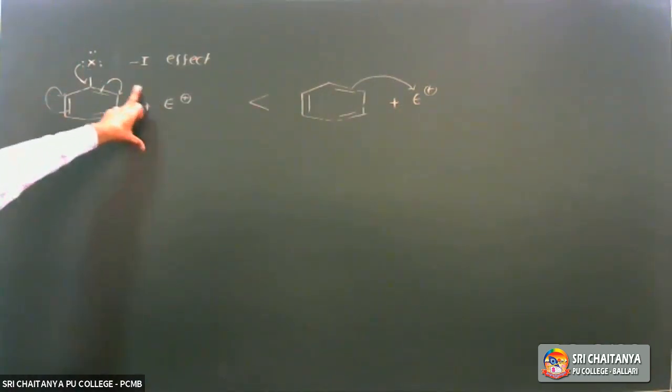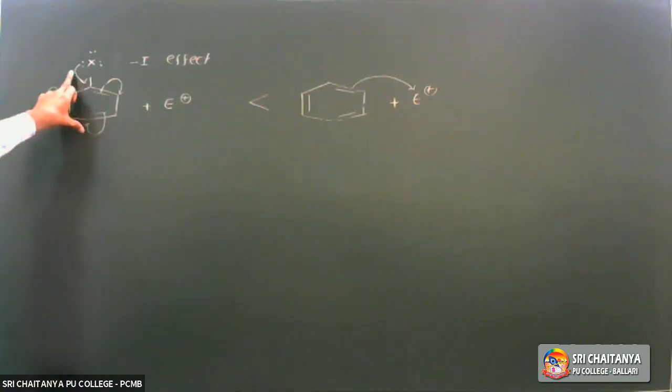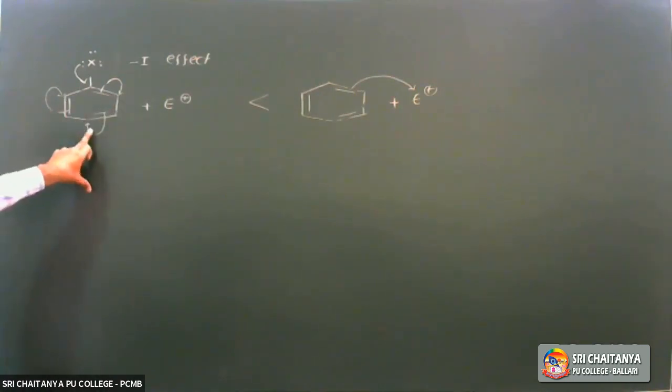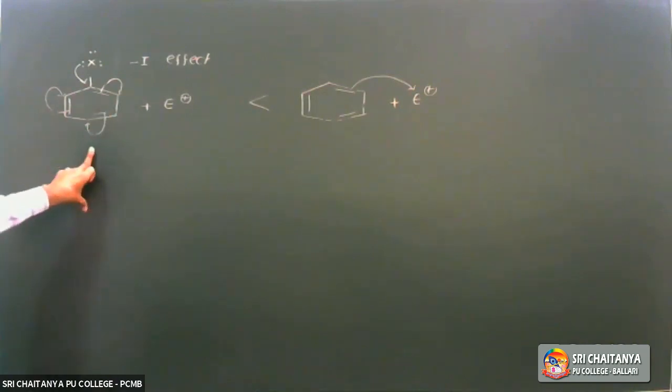It means the electrophile can attack only at ortho and para positions. Reason: due to resonance, electron density is more at ortho and para positions. Hence, the electrophile attacks at ortho and para positions.